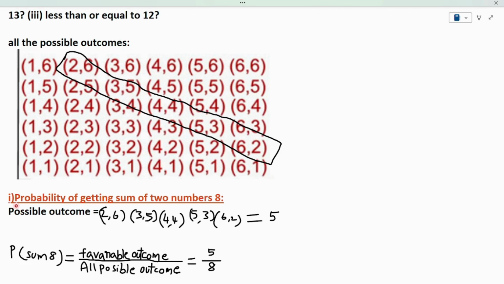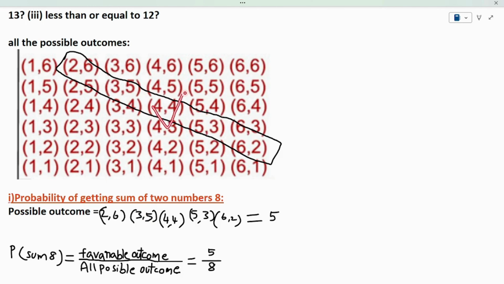In the first part of the problem, we have to find the probability of getting the sum of two numbers as 8. The condition is that the sum of the two numbers must be equal to 8. That means from all the possible outcomes, we have to find the possibilities in which the sum is 8. From the sample space, I am considering the outcome 2, 6, because 2 plus 6 equals 8. Second, I am considering 3, 5, because 3 plus 5 equals 8.